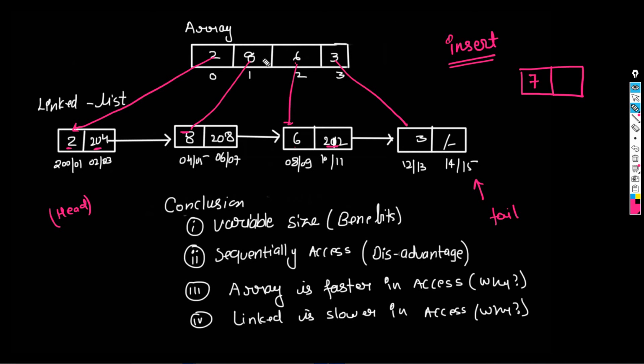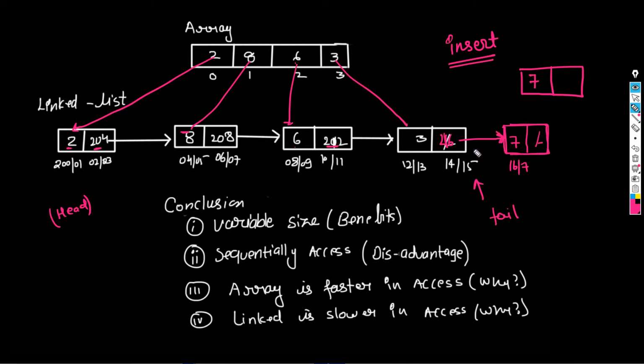Like, do you want to insert here, or somewhere else? If you want to insert here, you just put your block here and put the value. After this there will be no node, I know, since I am adding only one element, so I put null here. The address of this block, let's say, is 216 and 217. So I will modify this thing. I will put here 216 and then the link will be created automatically.